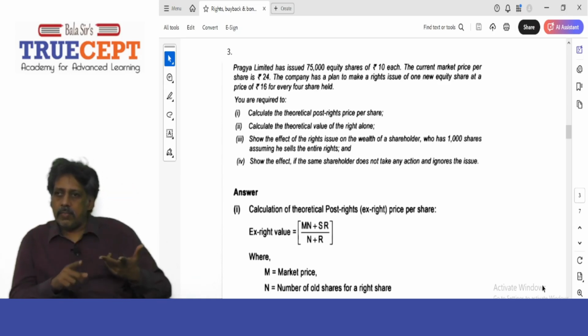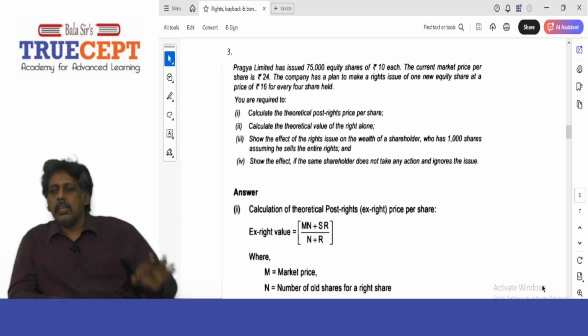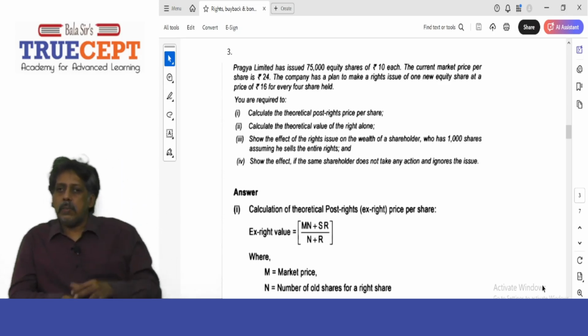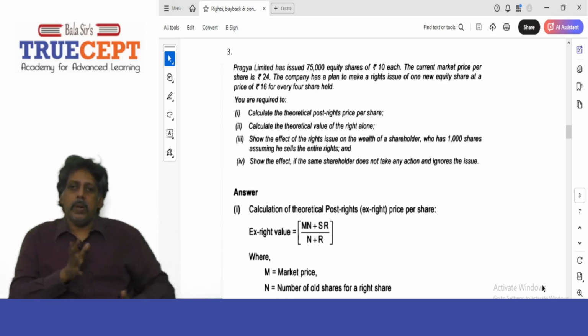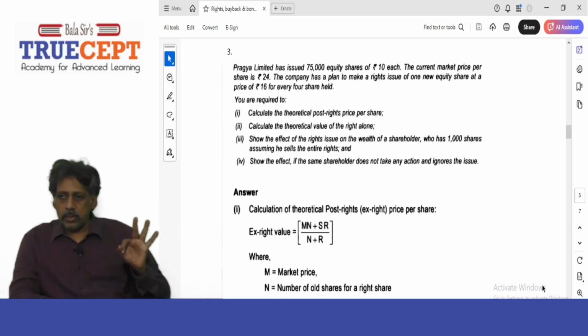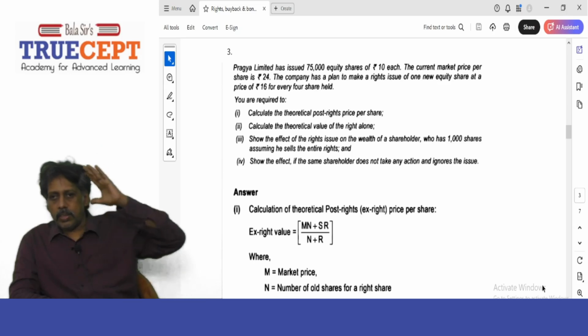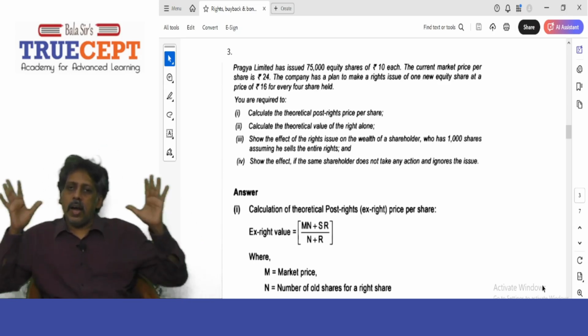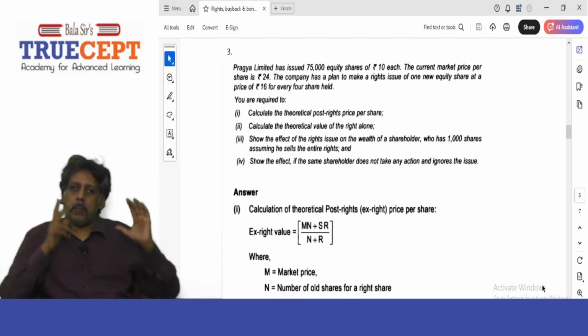18,750 into rupees 16. How much do you get? 3 lakh. 3 lakh, is it? Now that is the amount of money maybe your company needs for expansion purpose. Now it's a very small amount. Okay. It's a very old CA final examination question. But rupees 3 lakh is the amount wanted by the company for expansion.